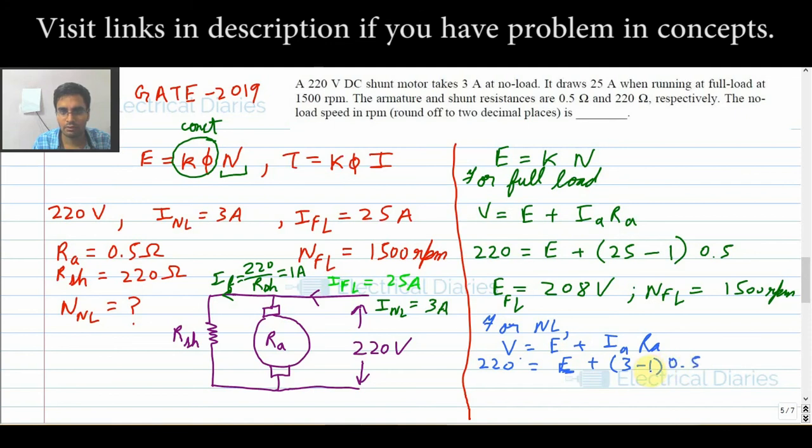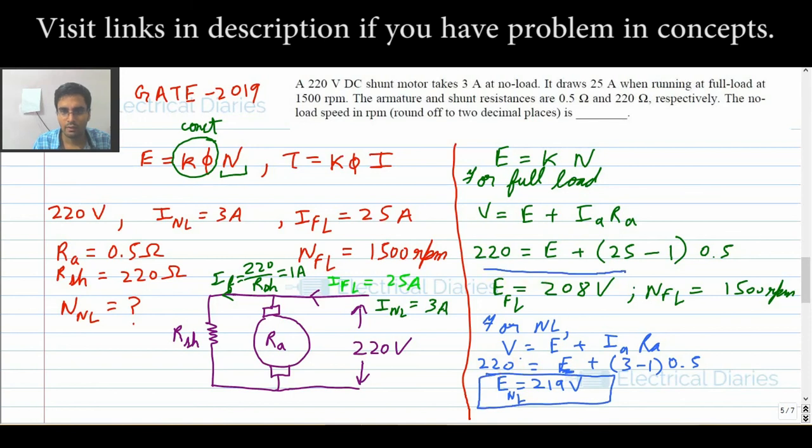So 3 minus 1 is 2, into 0.5 is 1, and 220 minus that answer is 219. So E is 220 minus 1, that is 219. That is at no load.